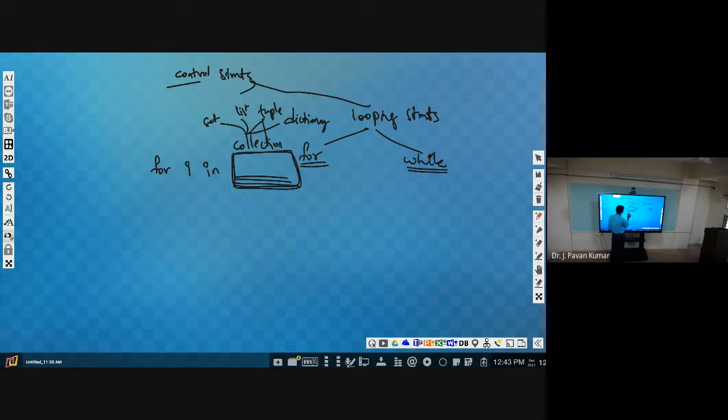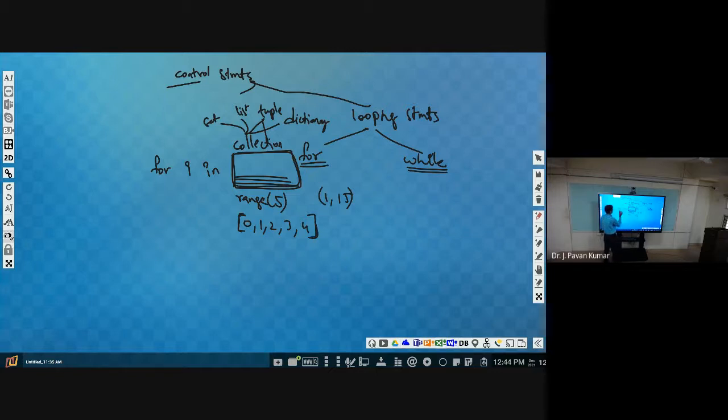Even when you write range of 5, what will we get? Range of 5 will return 0, 1, 2, 3, 4. By default it will start from 0 up to 5 minus 1, that is up to 4. If I give 15 it will start from 0 up to 14, that you know. If I give 1 comma 15 then it will start from 1 up to 14. But the internal thing that you need to recall is that it will be returning a list.